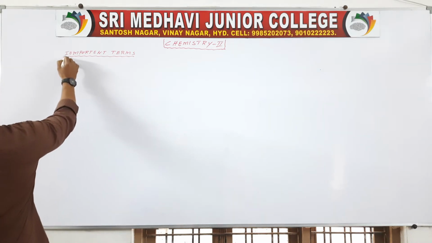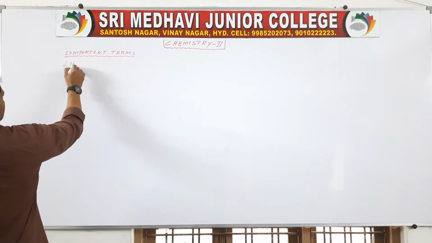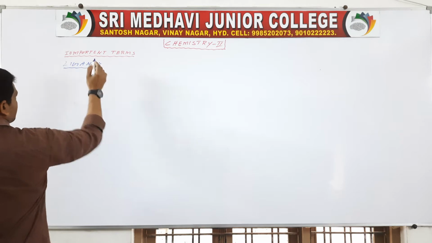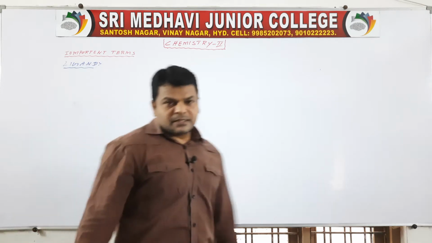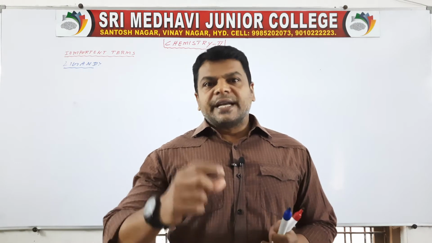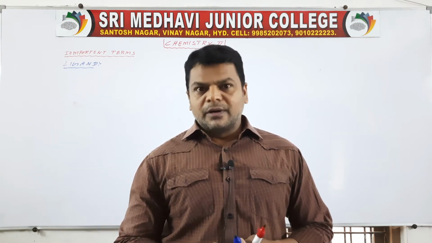See, the first one is ligand. So what does ligand mean? A chemical substance which directly bonds to the central atom with a coordinate covalent bond.